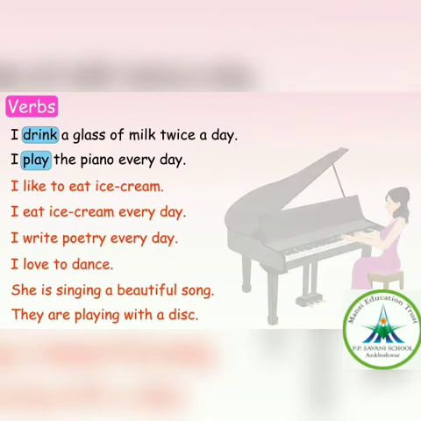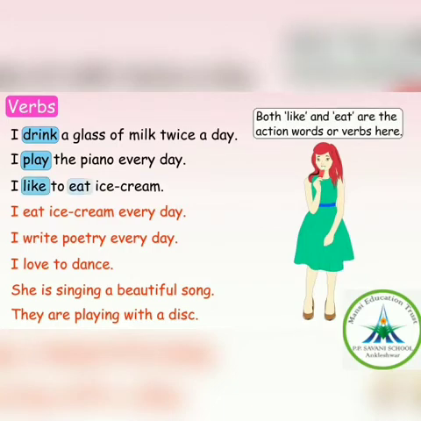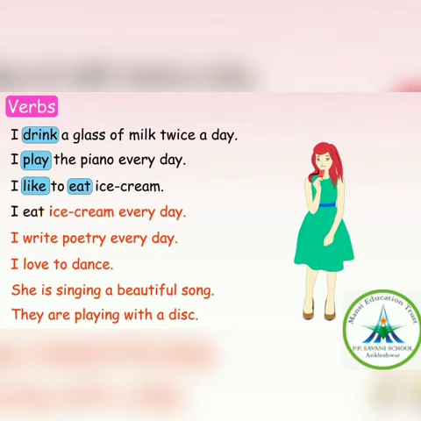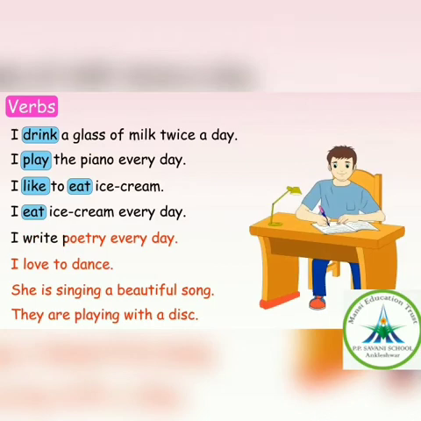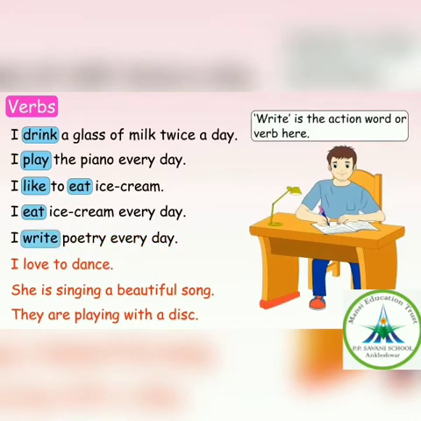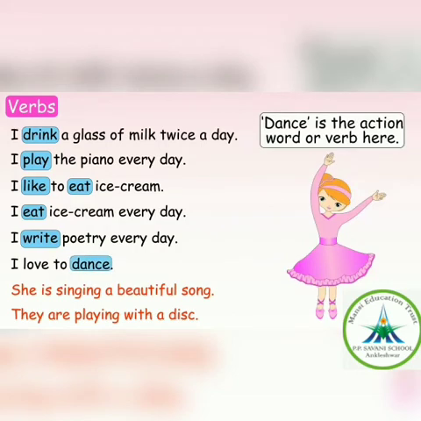I like to eat ice cream. In this sentence, we have two verbs, like and eat. I eat ice cream every day. Here, eat is the action word or verb. I write every day. Write is the action word or verb here. I love to dance. Dance is the action word or verb here.